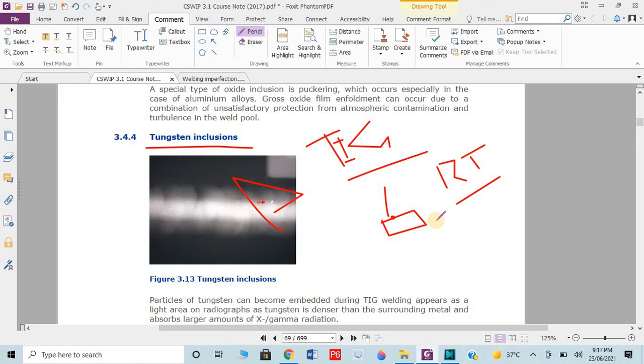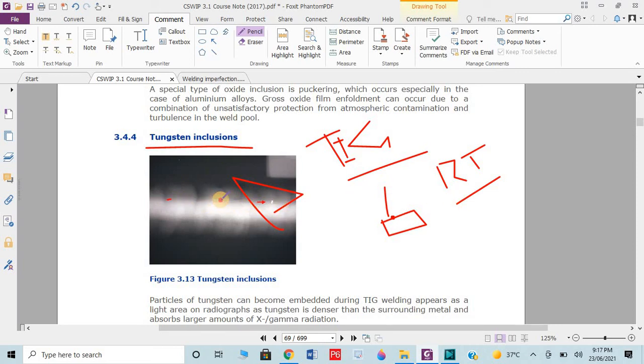In radiographic testing, tungsten has a light impression. You can see here a small white, light impression. But originally tungsten is a solid inclusion and it is more dense. You got my point? On the radiographic film, tungsten is more dense, but its impression is light.